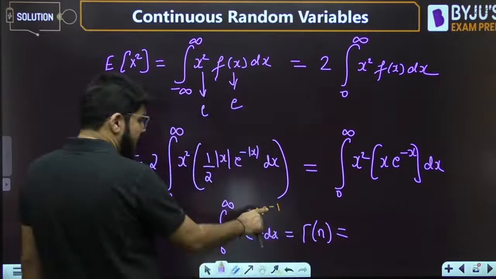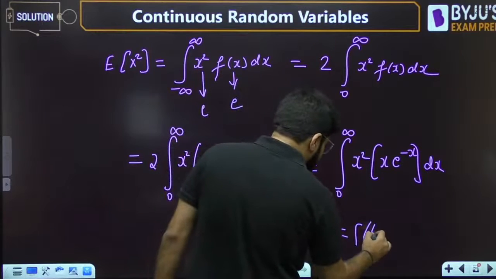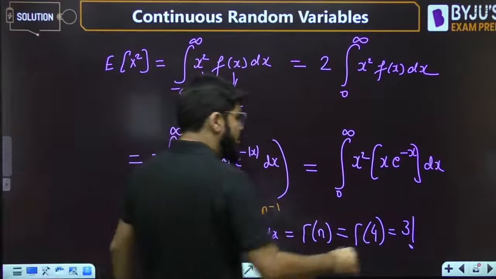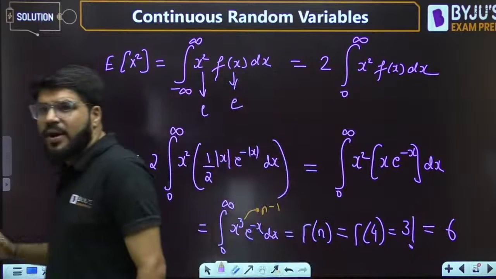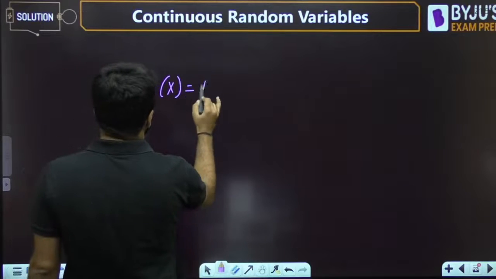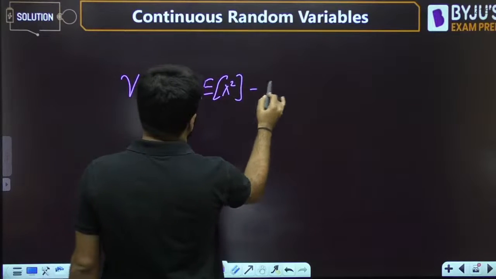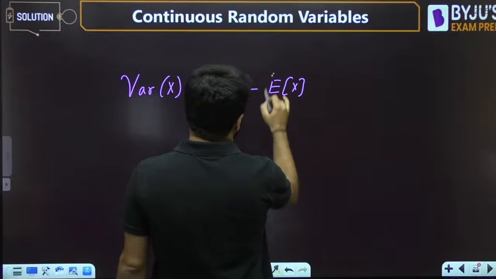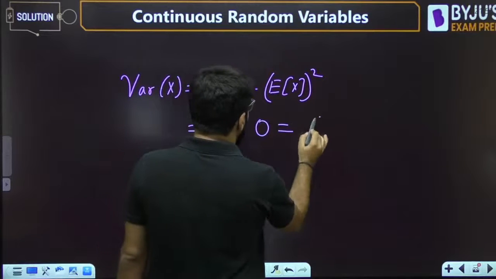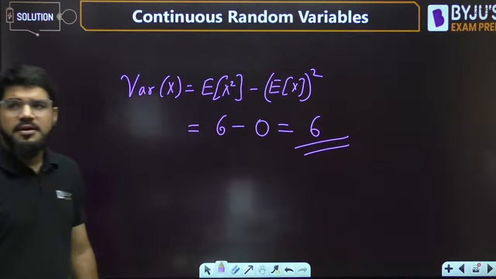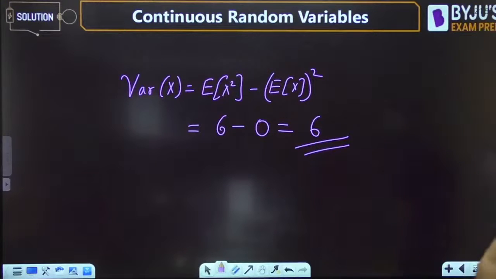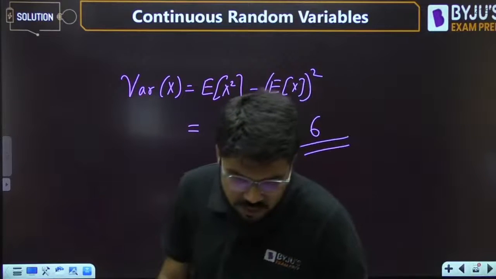What is the value of n? n minus 1 is 3, so n is equal to 4. So this is gamma 4 and gamma 4 is factorial 3. Gamma n is factorial n minus 1. So this is equal to 6. Now this is E of x square. The question was variance, but no problem, sir. Variance of x is given by E of x square minus E of x whole square, but the mean was already 0. So E of x square is 6, mean is 0. So the final answer is also 6.